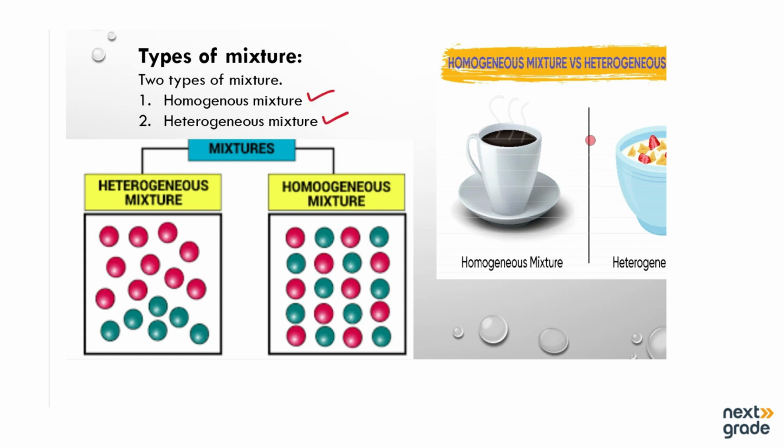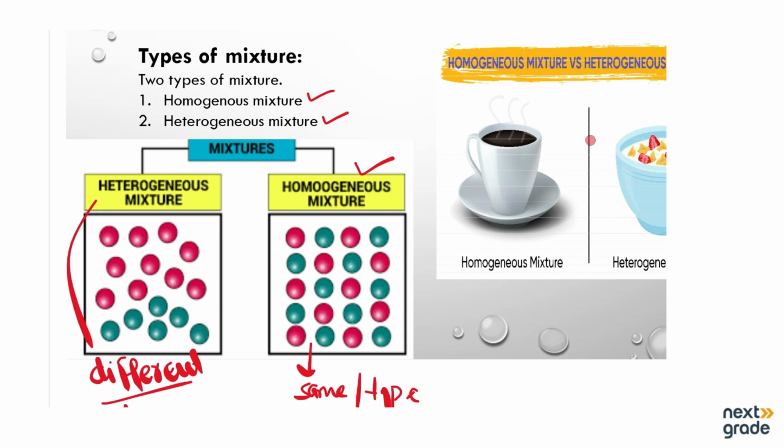Now what is meant by homogeneous and heterogeneous? Homo means same and genus means type. The mixture that has the same composition throughout is known as homogeneous. Hetero means different. The mixture that has different, non-uniform composition throughout is known as heterogeneous.